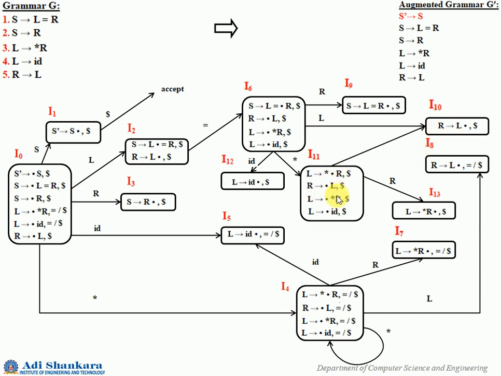Now on star, what happens on the star transition? Star dot R comma dollar. That is nothing but I11 itself, so you have a loop here. So on L you go to I10, on star it is a loop, and on ID you will go to I12.